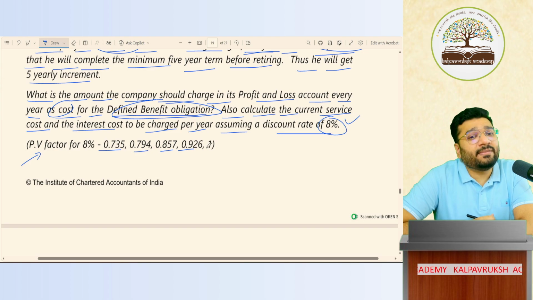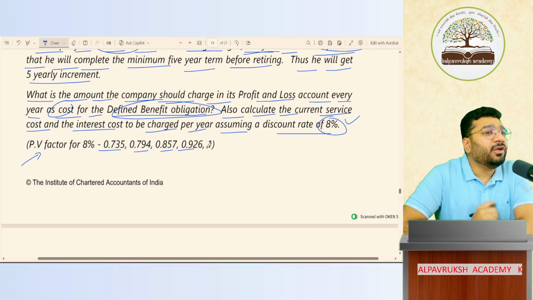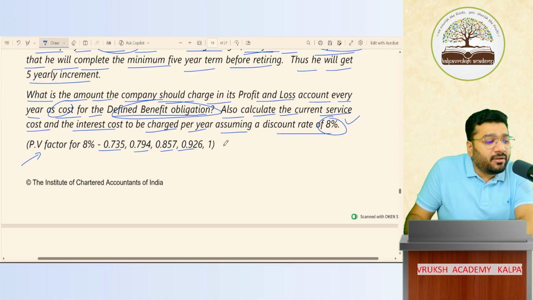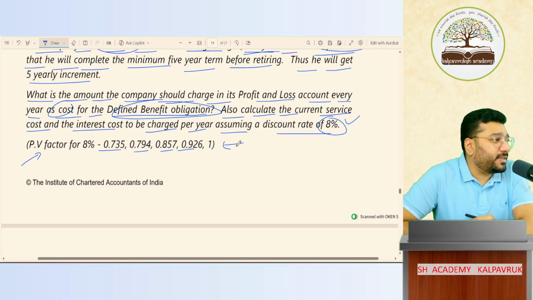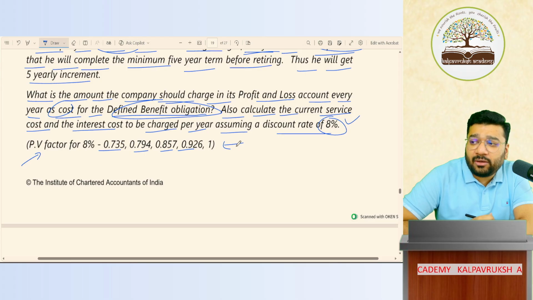Because some will take 4 decimals, some will take 3 decimals, some will take 2 decimals. So the end answer will be different. To ensure that a uniform answer is there, generally they will give the PV factor in the question. But if they don't give it, do you know how to calculate? Yes.